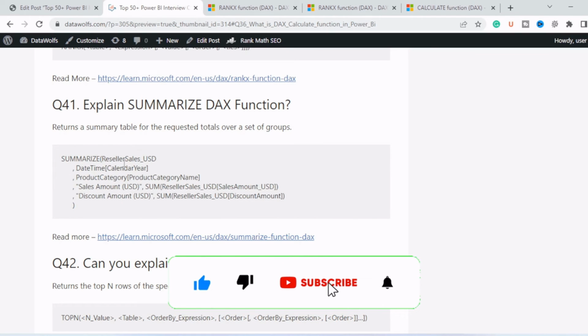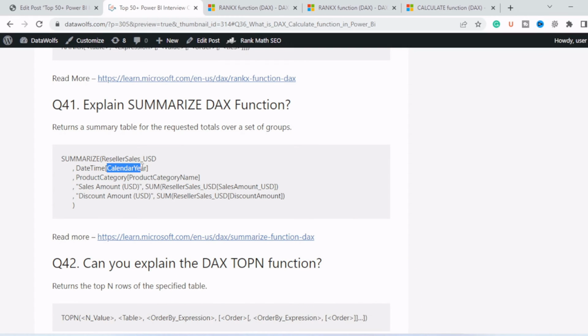Let's say you have a table, Reseller Sales USD, and you need to summarize it by calendar year and product category. So these are the summarized columns based on which you are summarizing this reseller sales. And what you need is the total sales amount in USD. So you are summing up the reseller column sales amount in USD, and you are aggregating the discount amount.